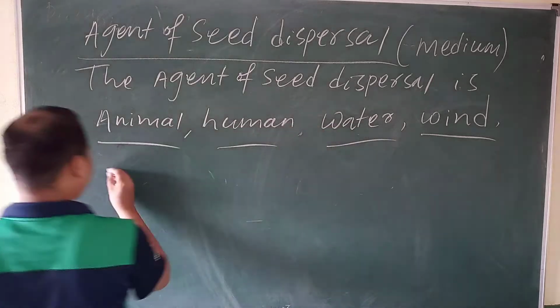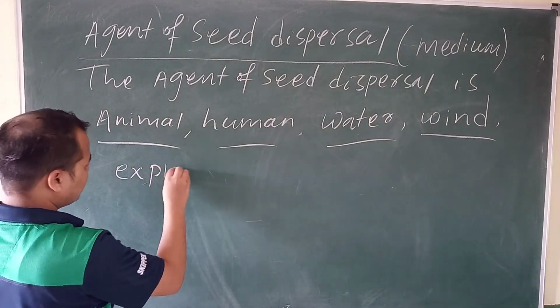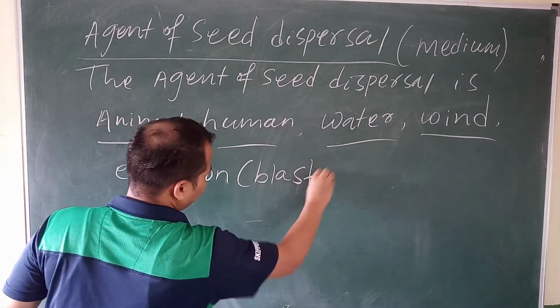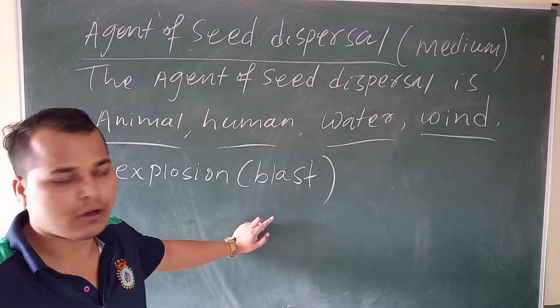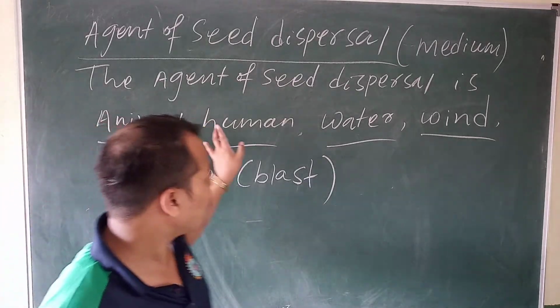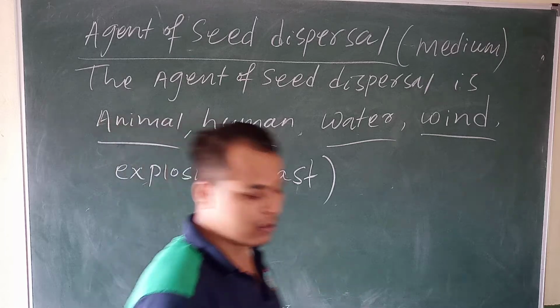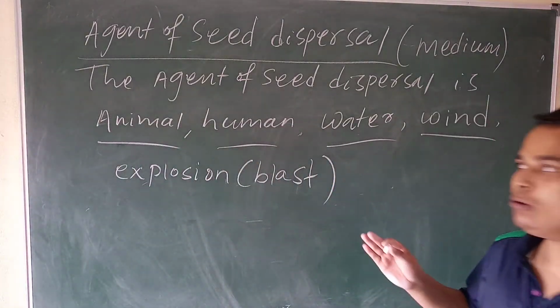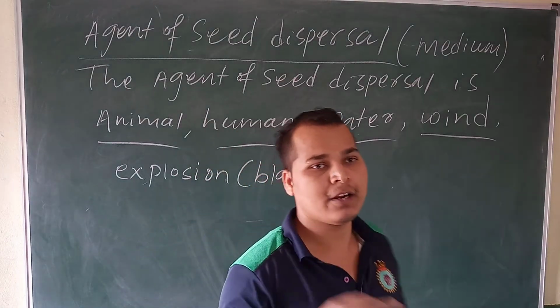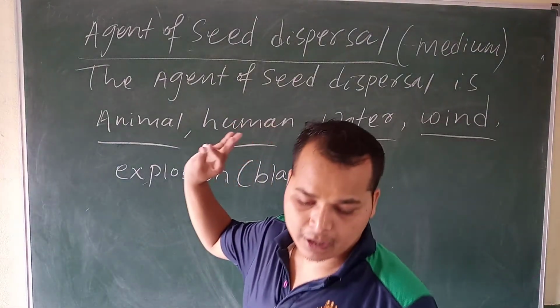Another one is explosion. Explosion means a blast. Through the explosion, so the 5 are animal, human, water, wind, and explosion. In these 5 ways, the seed will travel or disperse from one place to another place, and it spreads all over India.